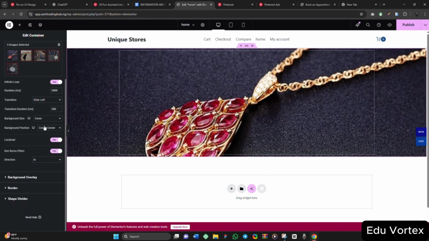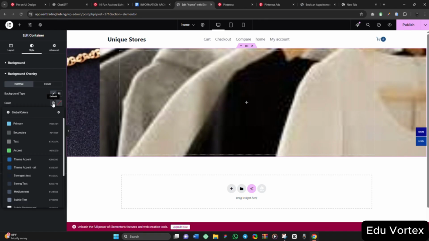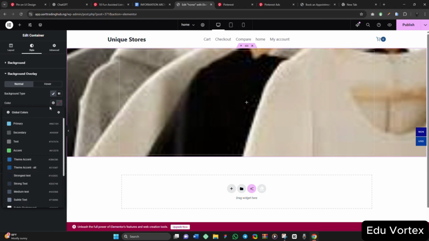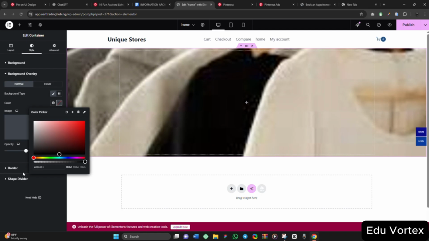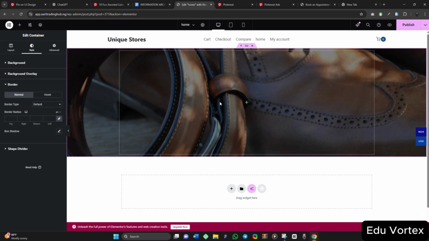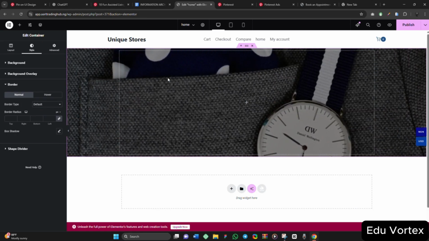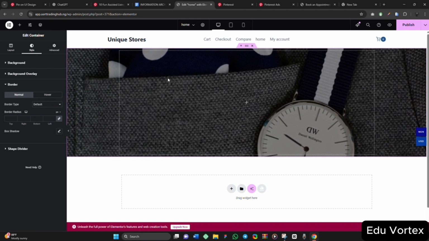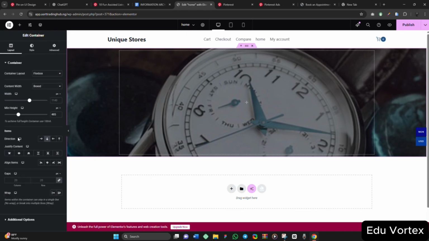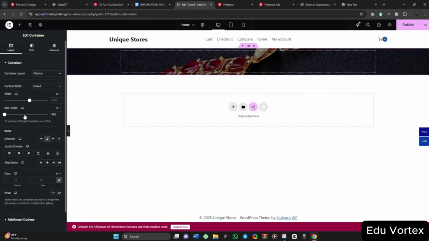So for the background overlay, I will just use a black background overlay here. The color should be black. Exactly, just like this. The reason why I applied the overlay is that if I put text on it, it will show very well. So for this hero section, I will come back here to change the height to 100 VH.